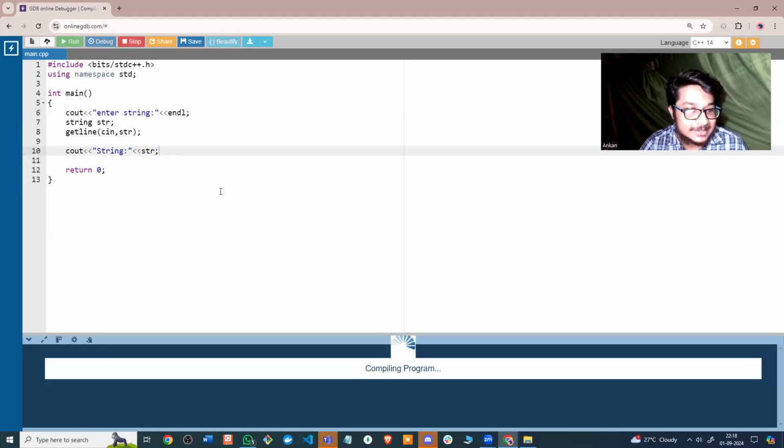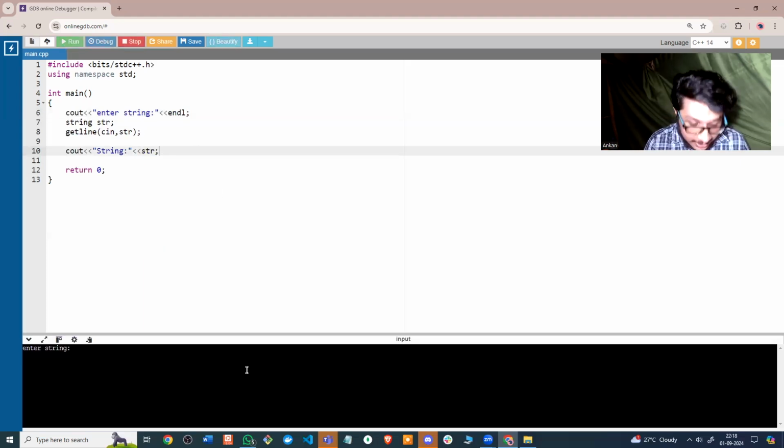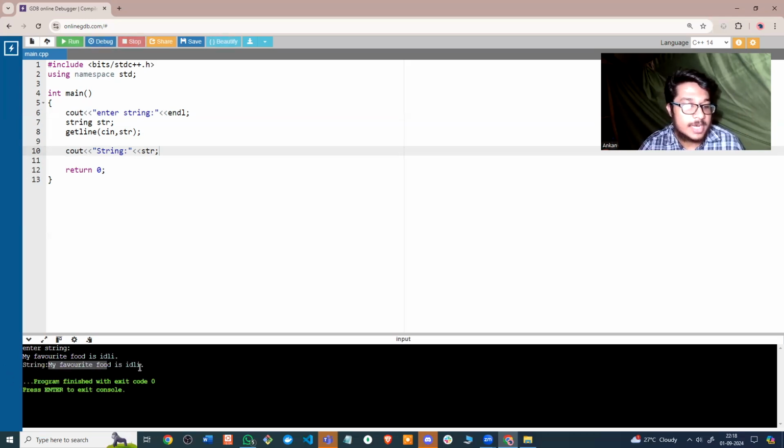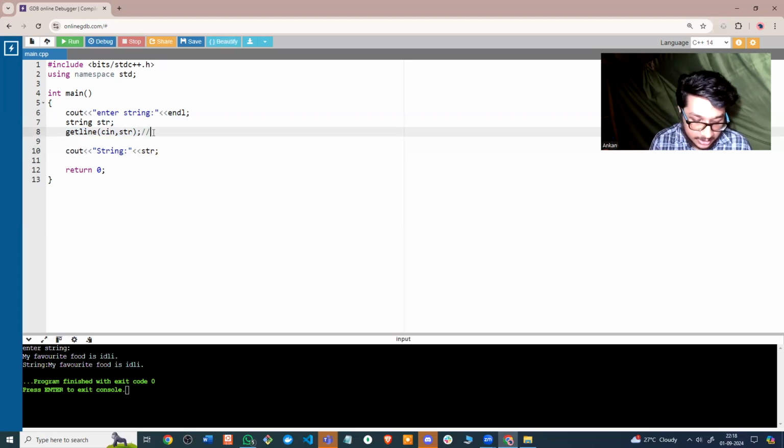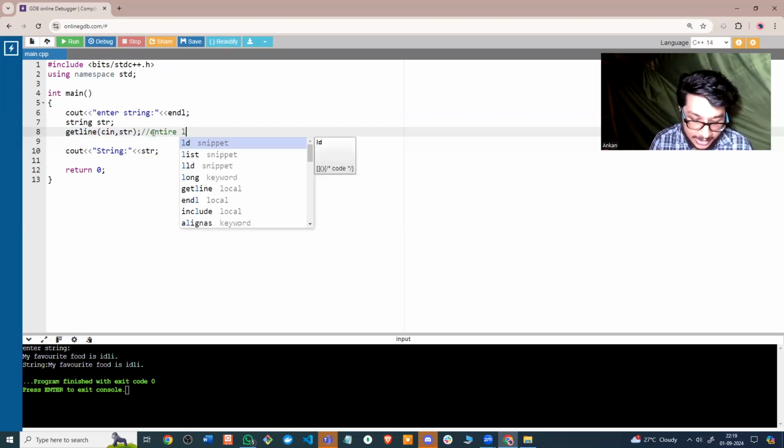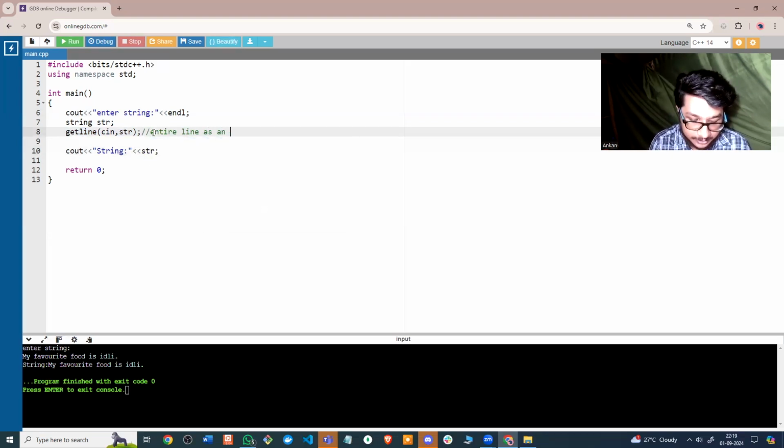If I run this, here I will actually input a long string. So let's say my favorite food is idli. If I enter here, you will see the string will be my favorite food is idli. So this was for when you need to take the entire line as an input.